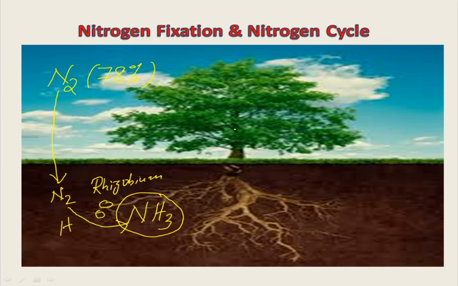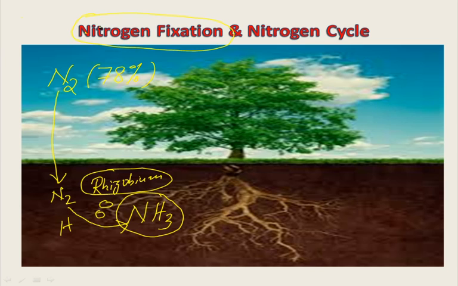So this process by which the free nitrogen is converted into the nitrogen compound called ammonia in the presence of these bacteria is called nitrogen fixation. I hope you understand.